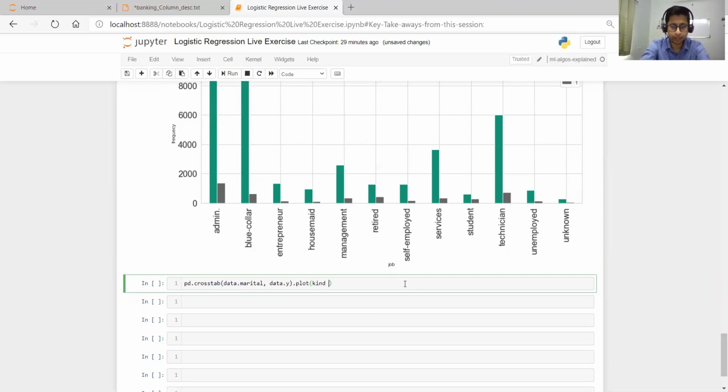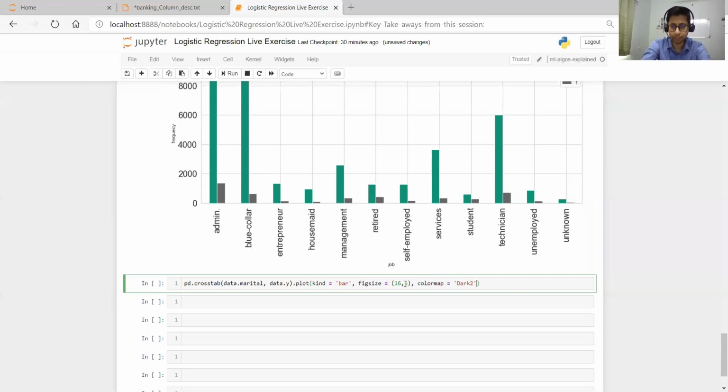This kind of chart is bar, with figure size 16,16, and then we have a colormap. I'm using the Dark2 template.